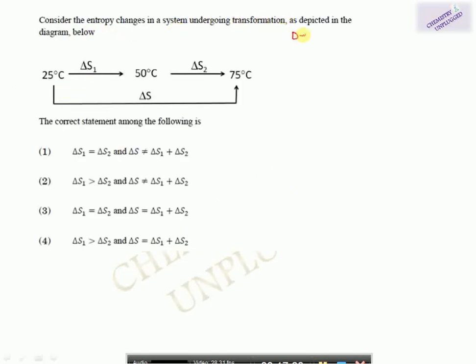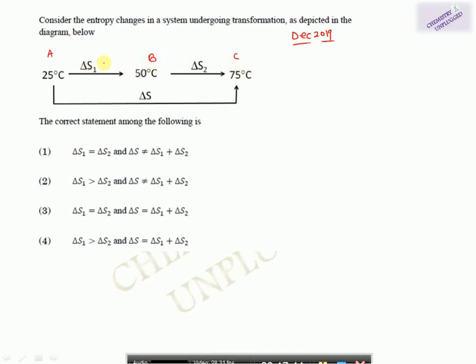Then we have again a question from December 2019. So in this equation, the entropy change in a system undergoing this transformation. Suppose A is moving from condition B to C, and the temperatures are different in this case.